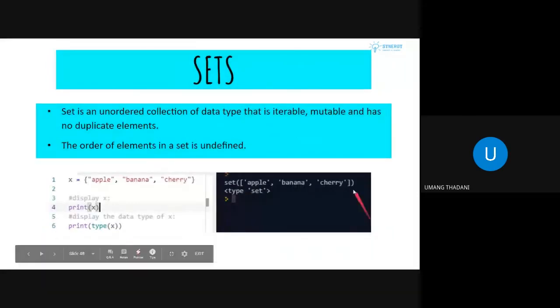Next is sets. Again, a set is an unordered collection where the order of elements does not matter. You can write 1 2 3 2 1 3, as I said before, and those are iterable. That means you can iterate over them using loops. We'll see loops further. It is also mutable and it has no duplicate elements. We'll see the difference between mutable and immutable as well in a very short period of time. Then the order of elements in a set is undefined. As we said, it is unordered and the order can be anything.